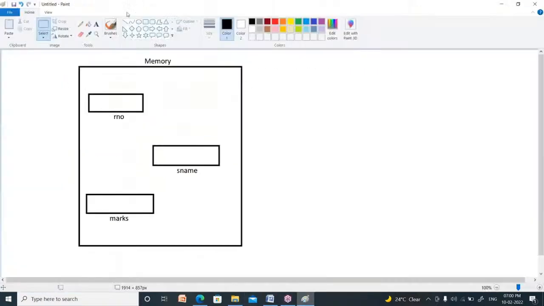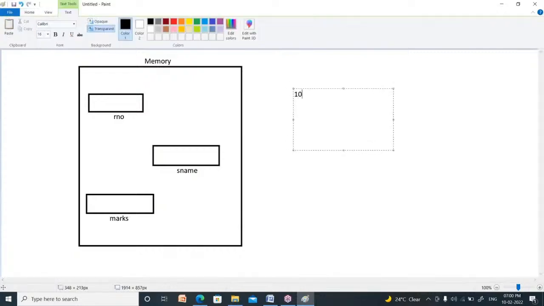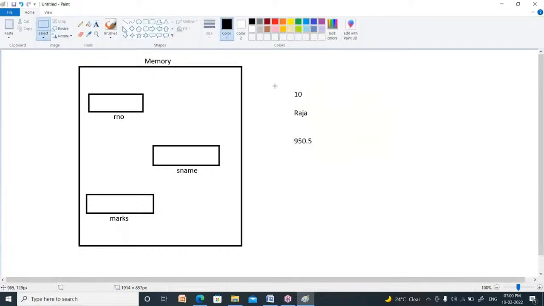Now, see here, roll number means it is a number. Roll number 10. Student name is a string. Marks are like 950.5. So roll number equal to 10, student name equal to Raja, student marks equal to 950.5. What is the data type of 10? It is nothing but integer. So I represented integer for roll number here. Now, what is the data inside student name? Raja. R is a character, A is a character, J is a character, and again A is a character. So the data type of student name is character.